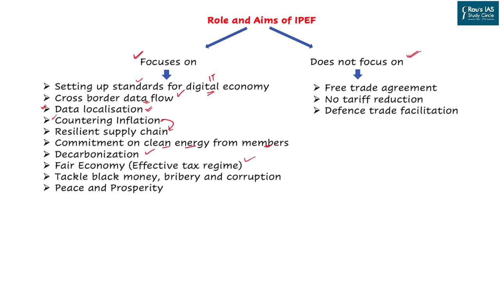Then it will also focus on tackling black money, bribery, as well as corruption as a major issue in the pathway of smooth economic development as well as trade facilitation. And lastly, it will focus on bringing peace and prosperity in the Indo-Pacific area.